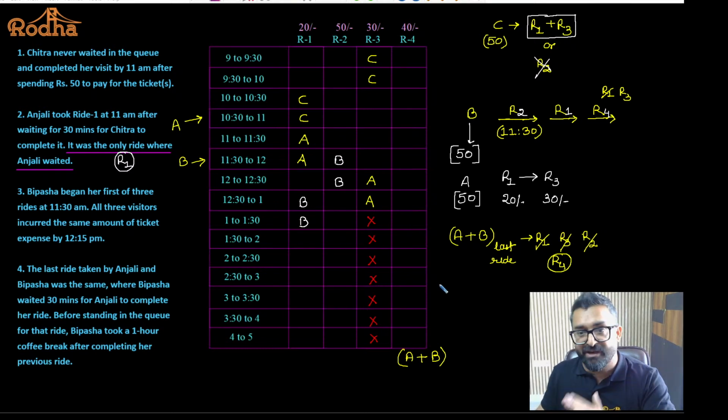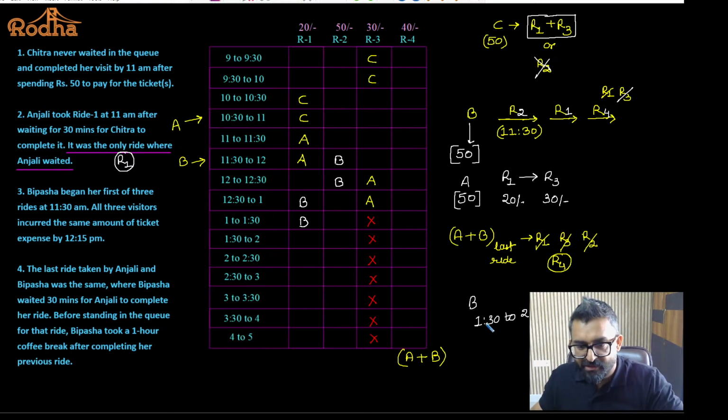Before jumping to the third ride. The third ride is her last ride, which is ride number 4. Do you agree with this? Fine. So when Bipasha took the fourth ride, before that she had a coffee break for 1 hour. Bipasha took a break from what time to what time? 1:30 to 2:30. Yes, 1:30 to 2:30. Bipasha's break was this. Clear? Okay. So Bipasha was taking this break. Now after the break she went on ride 4.